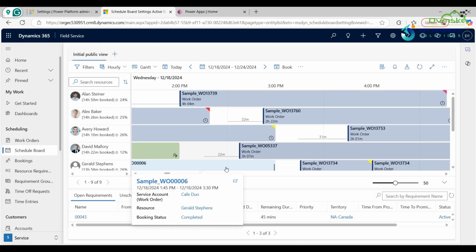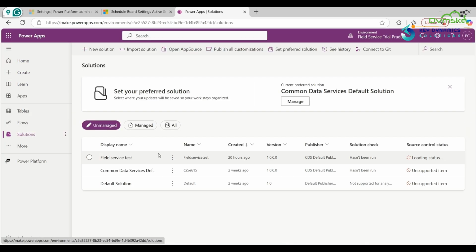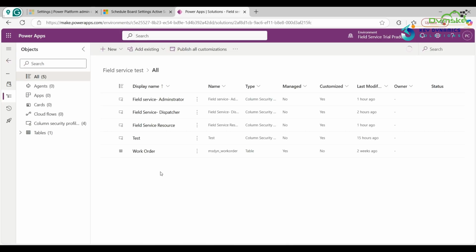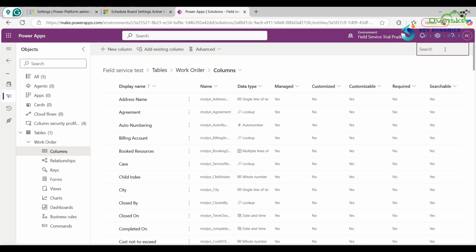Now, how to enable field security profile in Field Service. First, navigate to make.powerapps.com, then click on Solutions and select the solution you are working on. I want to take a summary field for the work order entity. Now click on Work Order and then click on Columns. Now select the field for which you want to enable the restriction.